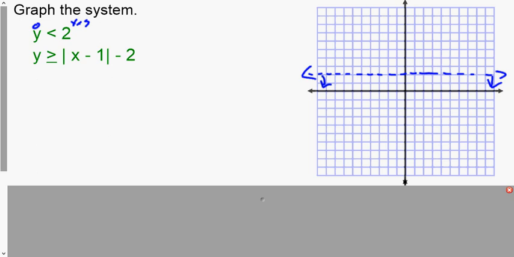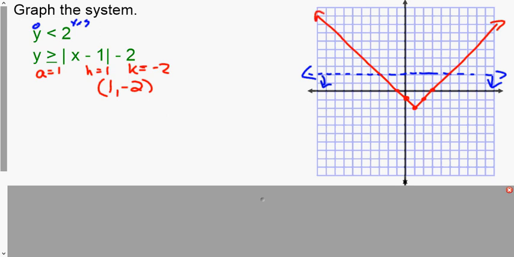And again, when you're doing these V-graphs, if it helps you to identify a, h, and k, so you know your vertex is 1, negative 2. So we're going to go to 1, negative 2. Slope of my sides is 1. So I'm going to draw this. And again, going all the way to the edge of the plane. Slope of the sides is 1. Going all the way to the edge of the plane.